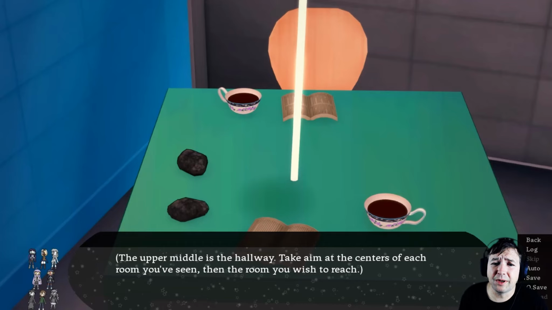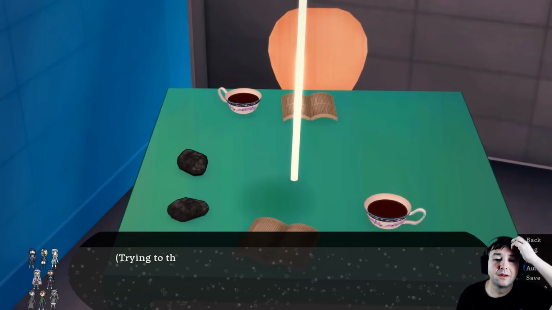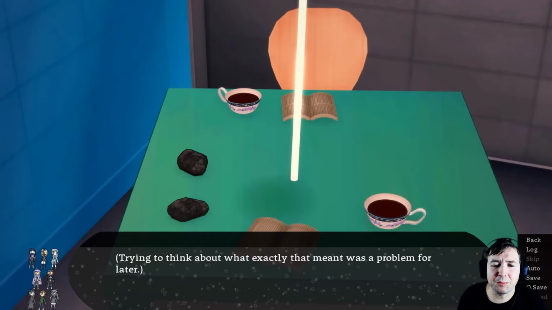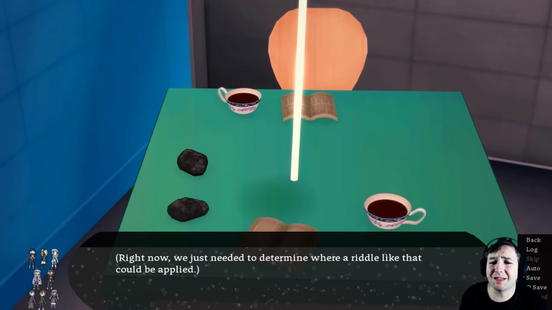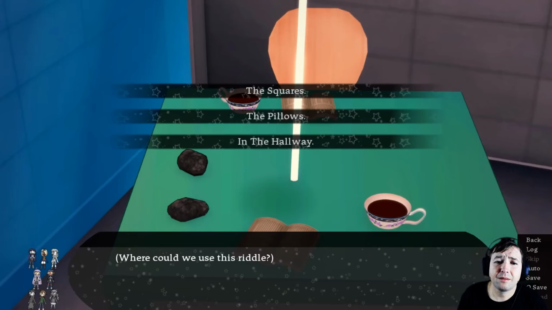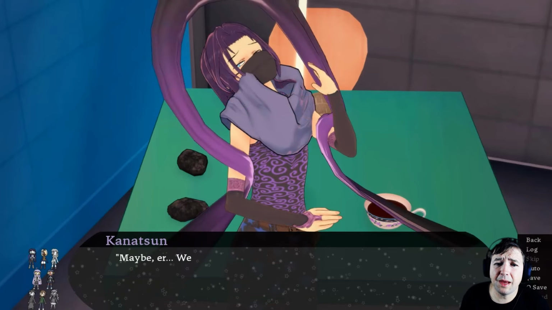The upper middle is the hallway. Take aim at the centers of each room that you've seen, then the room you wish to reach. Trying to think about what exactly that meant was a problem for later. Right now, we just need to determine where a riddle like that could be applied. Where can we use this riddle? I don't know. Hallway? Maybe we're supposed to solve this riddle back in the hallway.